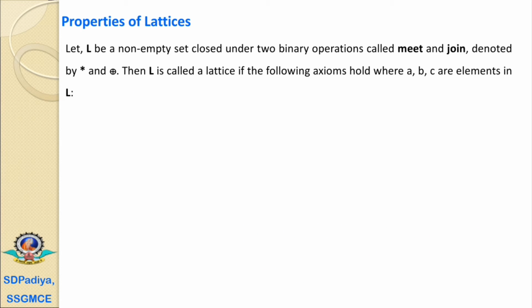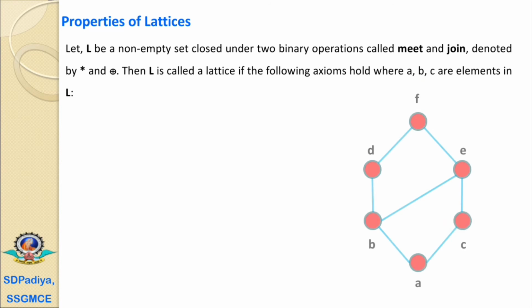Now we'll discuss the properties of lattices. Let L be a non-empty set closed under two binary operations called meet and join, denoted by the symbols of meet and join. Then L is called a lattice if the following axioms hold, where A, B, C are elements in the set L. We'll discuss with one example.